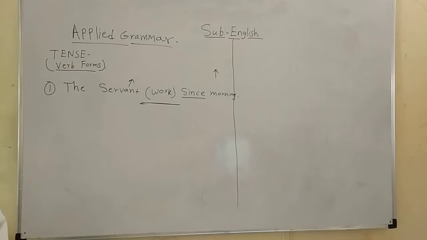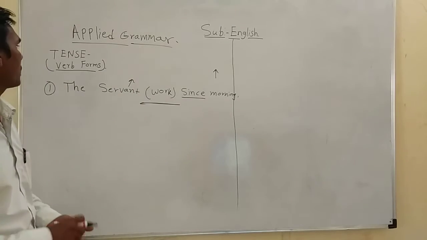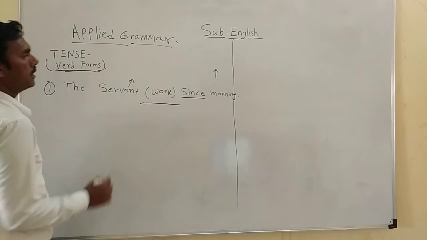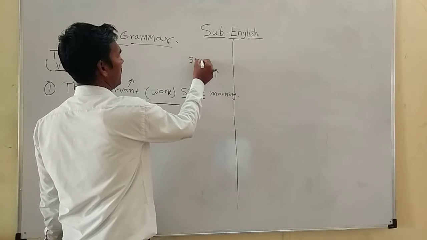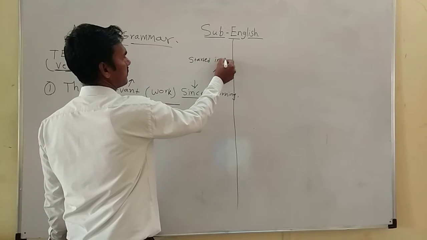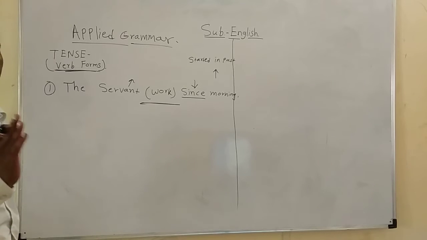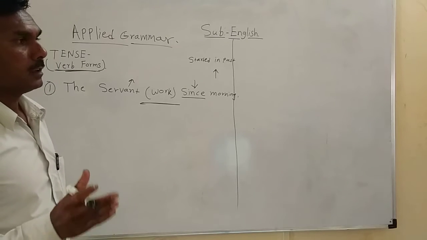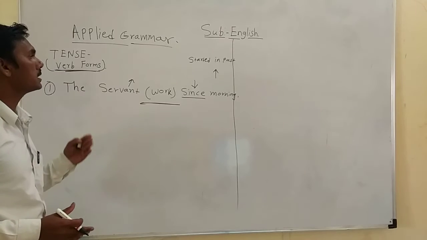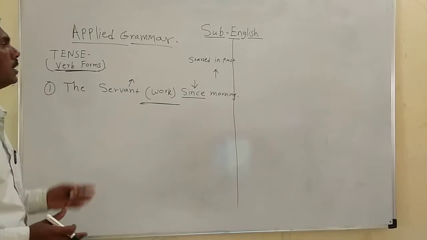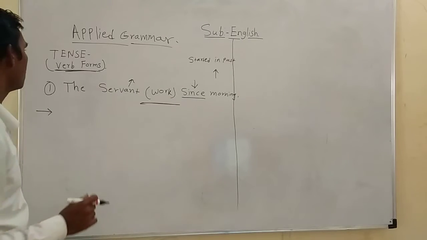Why? Because since indicates the action started in the past and is still going, for which we use present perfect continuous tense.